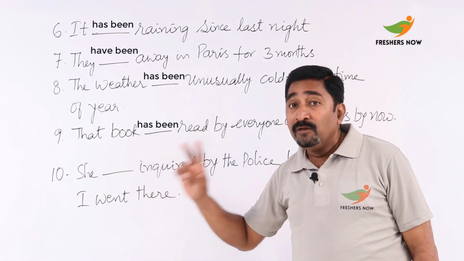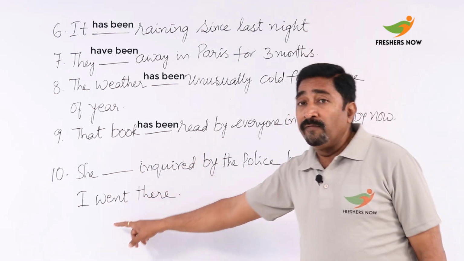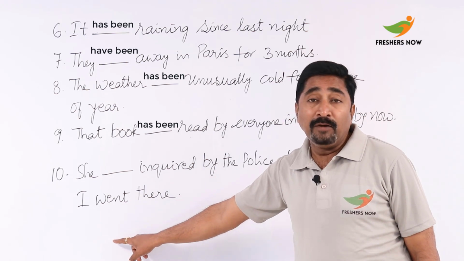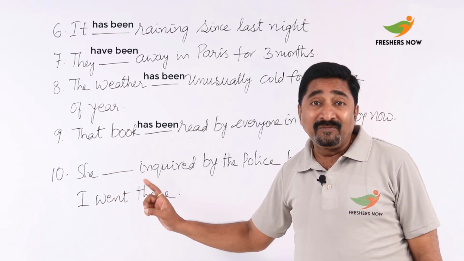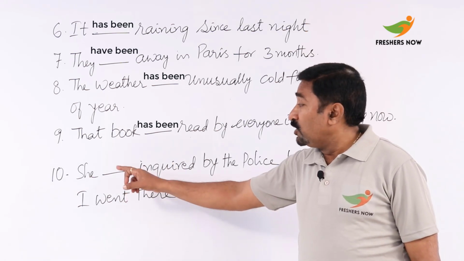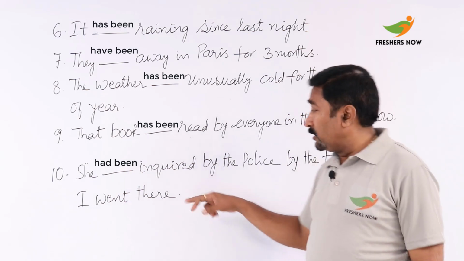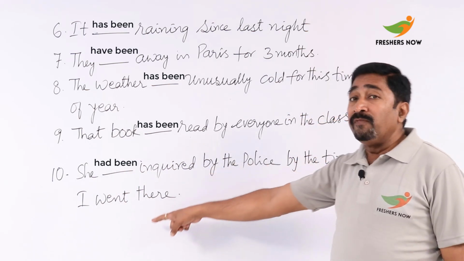You can see here two actions, that is inquired and the other one is went. And by now you should understand very clearly that it should be in past perfect, that is to use had been. So she had been inquired by the police by the time I went there.